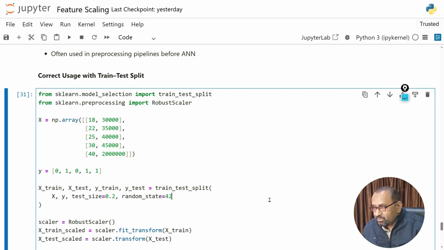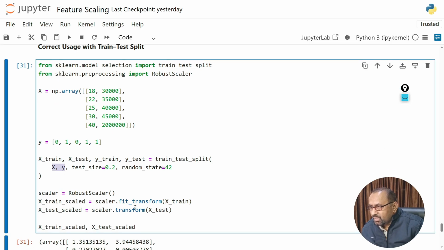Then we are using the function train_test_split, and this is the x vector, y, then test size 0.2, or you can take 0.25 depending upon your test size. Random state we are taking here 42. Okay, then after that we are using RobustScaler, scaler.fit_transform on x_train, and scaler.transform on x_test, and the values will be printed at its place.